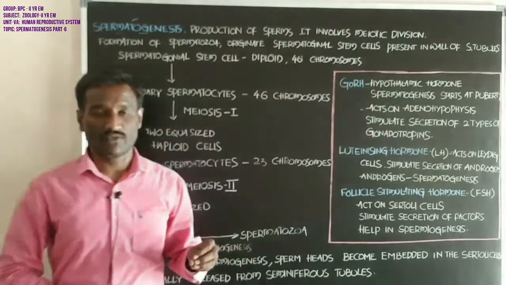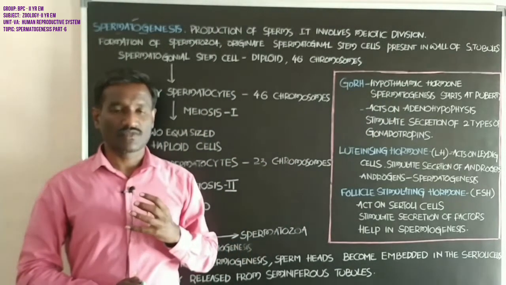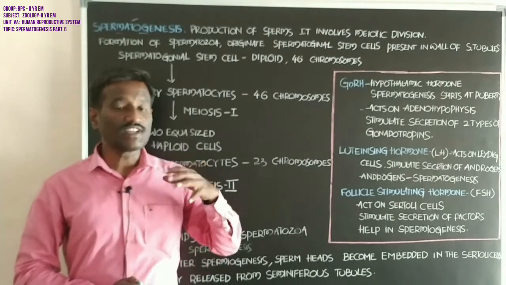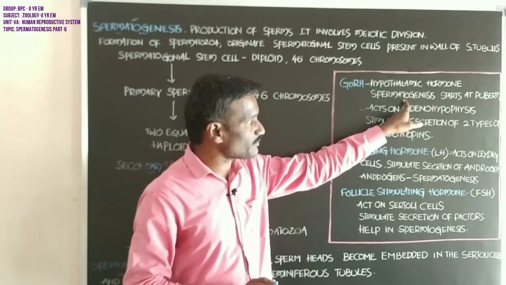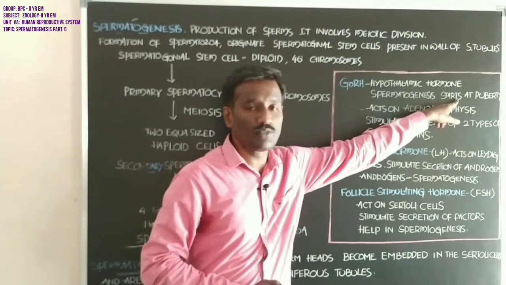When it is released, it initiates the process of spermatogenesis at puberty.